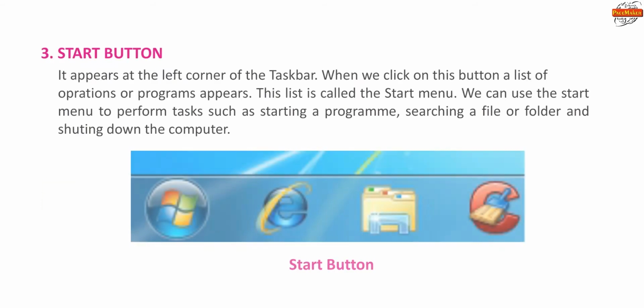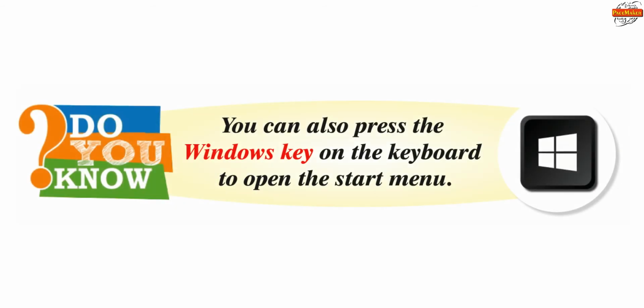Start button. It appears at the left corner of the taskbar. When we click on this button, a list of options or programs appears. This list is called the Start menu, which we can use to perform tasks such as starting a program, searching a file or folder, and shutting down the computer. Do you know, you can also press the Windows key on keyboard to open the Start menu?